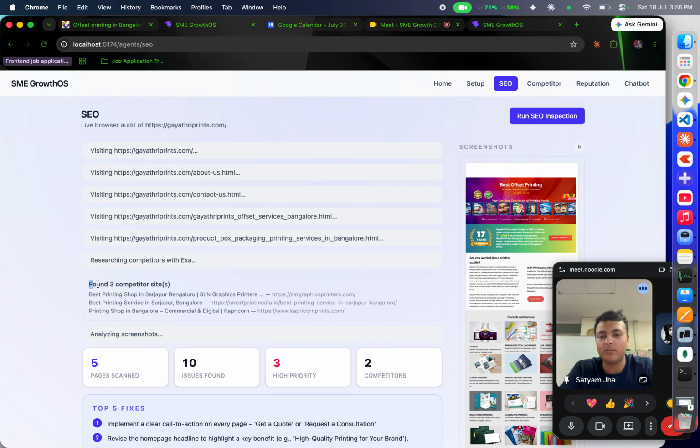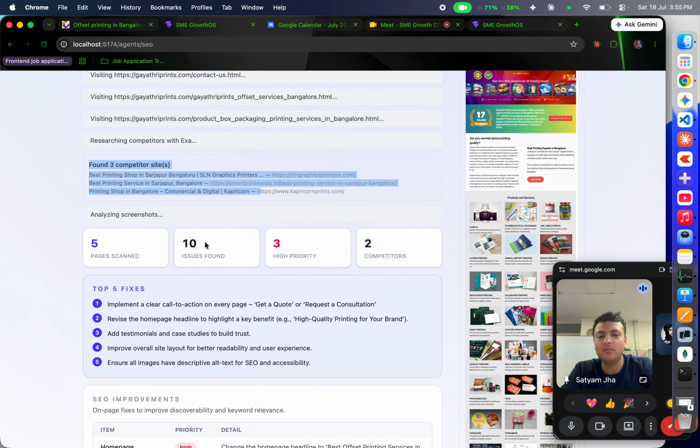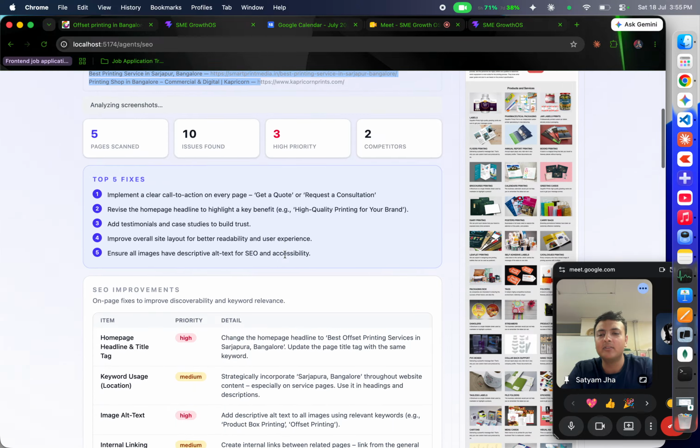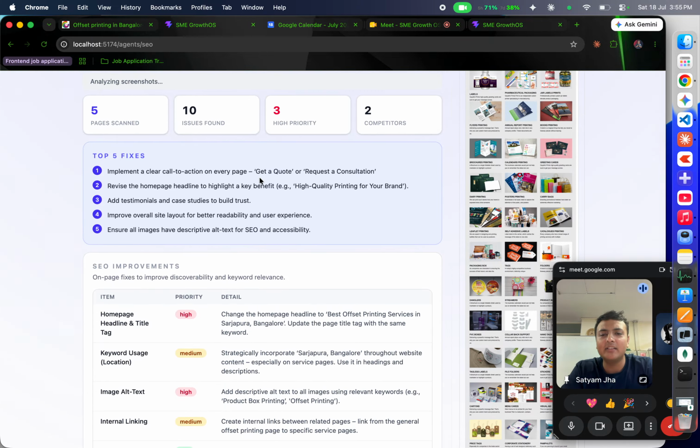You can see we found 3 competitors, since it's Sarjapur-based, and our agent is highlighting 10 issues, of which 3 are high priority. If I take a quick glance, there's no get a quote or request a consultation button at the top, which should be there. On user experience, that's the most common thing users want to do. Another is a revised homepage headline, highlighting my brand and adding some attractive sentences to make it more catchy and user friendly.